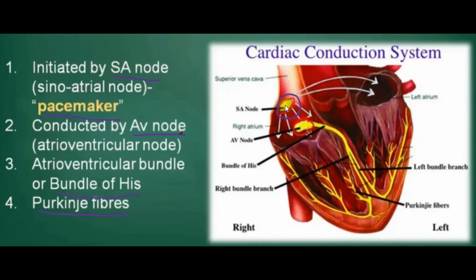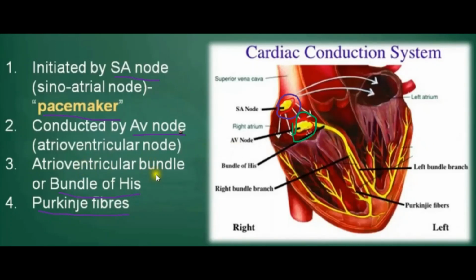So the SA node initiates the impulse, and that impulse reaches the AV node, this region here. Then the next point, the impulse from the AV node spreads to the ventricular muscle via the atrioventricular bundle and Purkinje fibers. So this area is known as what?